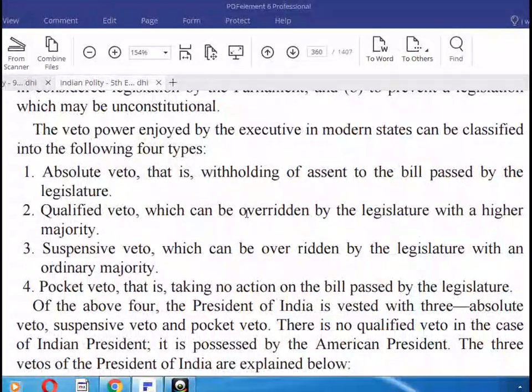The veto power enjoyed by the executive in modern states can be classified into the following four types: absolute veto, that is withholding of assent to the bill passed by the legislature; qualified veto, which can be overridden by the legislature with a higher majority; suspended veto, which can be overridden by the legislature with an ordinary majority; pocket veto, that is taking no action on the bill passed by the legislature.